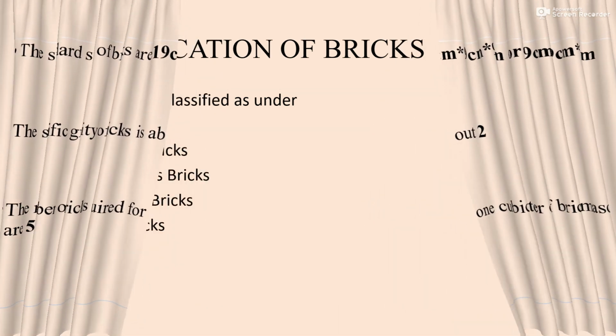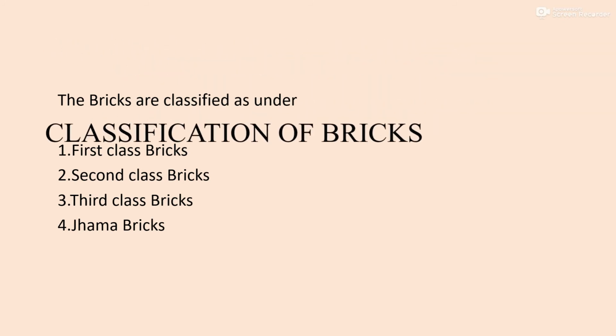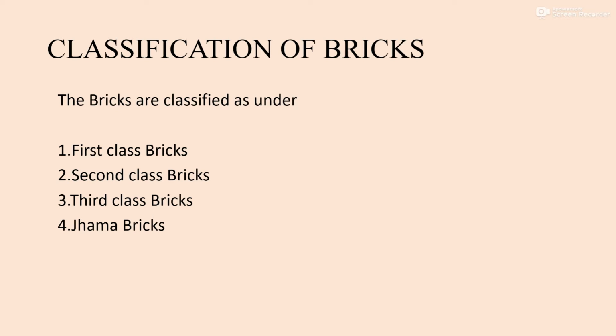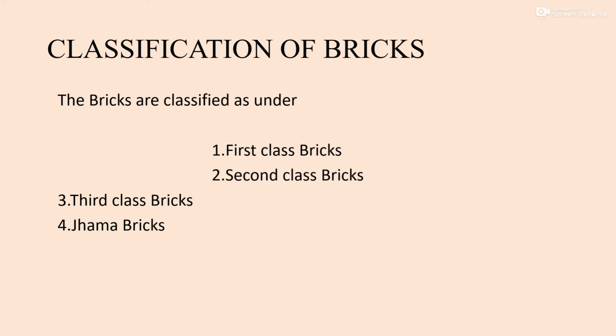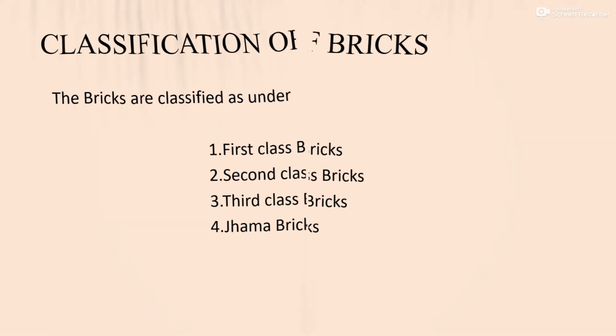Now we'll move to the classification of bricks. The bricks are classified as follows: first class bricks, second class bricks, third class bricks, and fourth class bricks or jumbo bricks. So the bricks are classified into these 4 categories. We'll see the first class bricks now. Which type of bricks are known as first class bricks? That is what we are going to see.